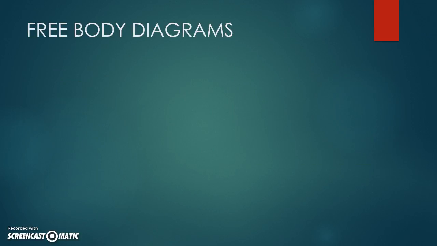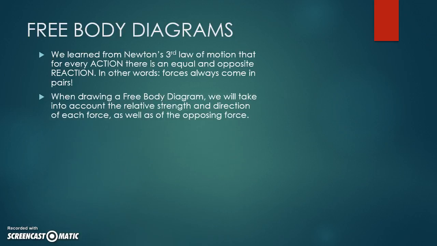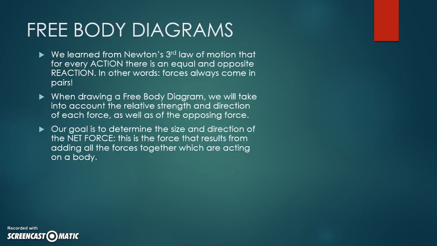So free body diagrams, what are they? We learned from Newton's third law of motion that every action has an equal and opposite reaction. In other words, forces always come in pairs. When drawing a free body diagram, we'll take into account the relative strength and direction of the force, as well as the opposing forces. Our goal is to determine the size and direction of the net force.